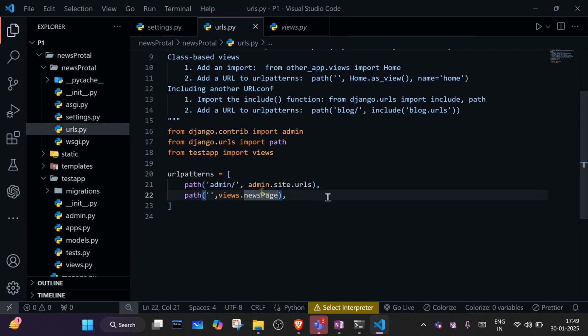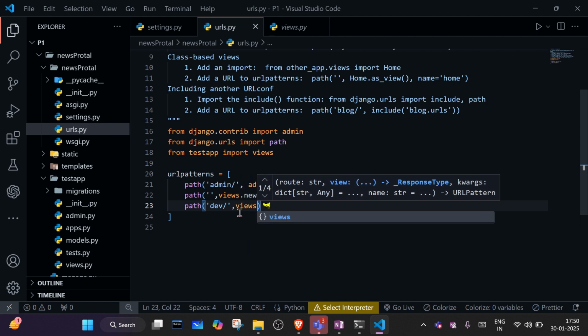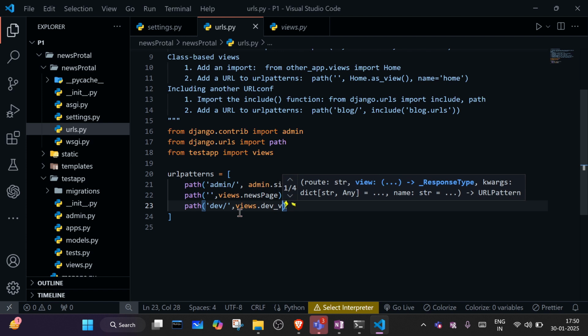First we have to define all the endpoints. Then we create one developers news endpoint. If anyone wants news related to the developer community, we will create one endpoint for developer, and here we write views.developer_view.